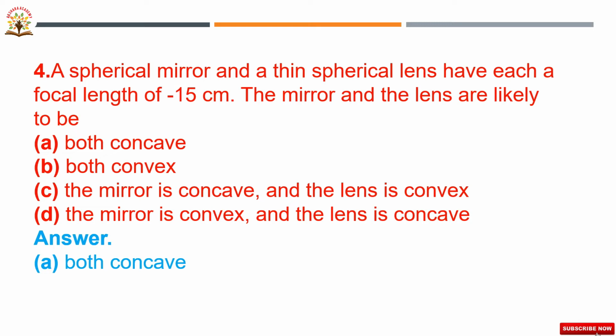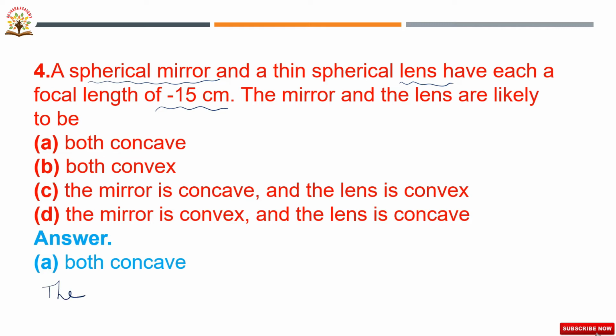Here in this question they are asking about a spherical mirror and a thin spherical lens, each having a focal length of minus 15 centimeter. So the mirror and lens are likely to be both concave, because the focal length of a concave mirror and a concave lens are both negative, therefore both are concave. The reason is